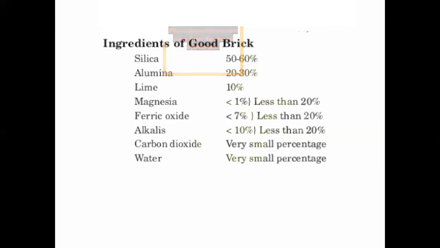If the silica is in excess, more than 60 percentage, it destroys the cohesion between the particles and makes the brick brittle. If it makes the brick brittle, it would easily break. That is why it should be up to 60 percentage.